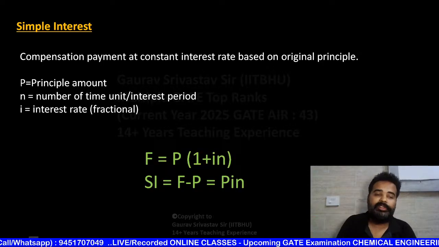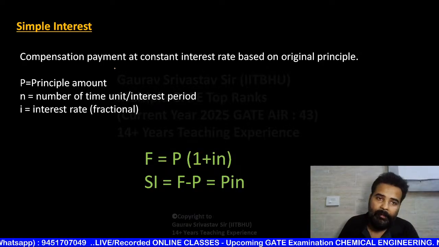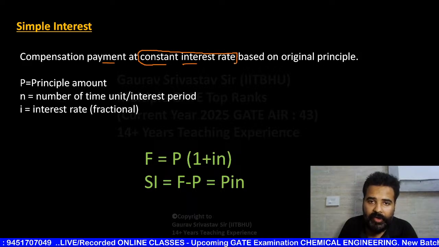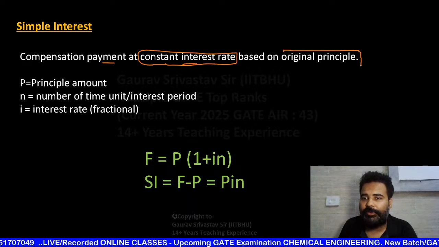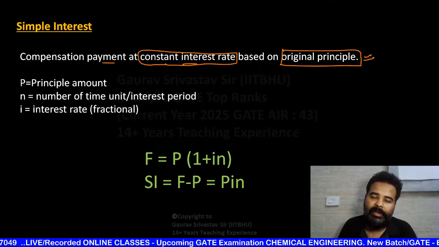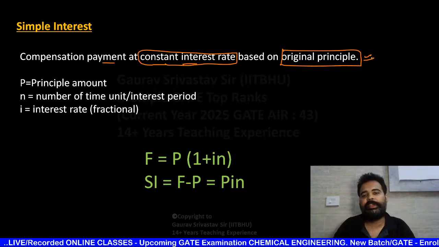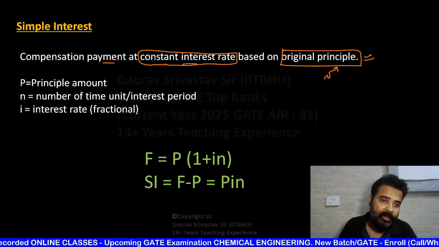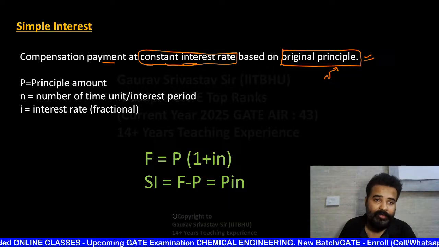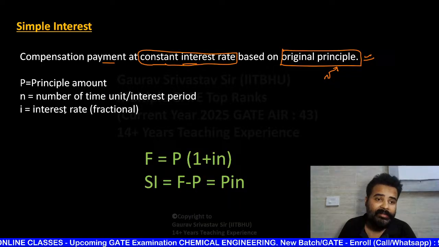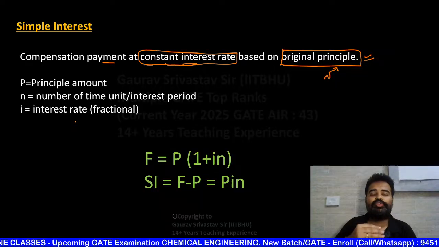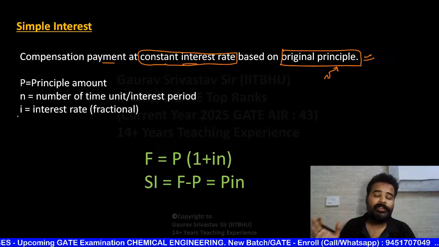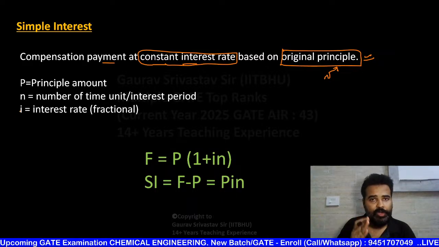So first one is simple interest. What is simple interest, beta? Compensation payment at constant interest rate. See, constant interest rate based on original principal. मतलब इसका प्रिंसिपल चेंज नहीं होगा, हमेशा जो ओरिजिनल प्रिंसिपल है उस पर ही आप इंटरेस्ट पे करोगे. Okay, so you are going to pay on original principal. If P is the principal amount, n is number of time units or interest period, I is interest rate fractional. Fractional means if suppose 5% written, so the value of I is 0.05.